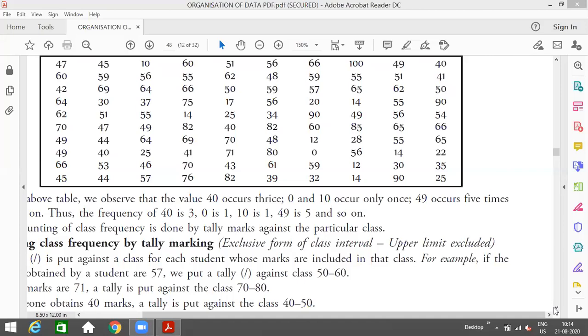I have seen 10. Now let's see if there is any number below 10. 0, yes, 0 is there. Okay. Any other number in single digit? No. So let's do one thing. The question is asking to change this data on the basis of which series? On the basis of,